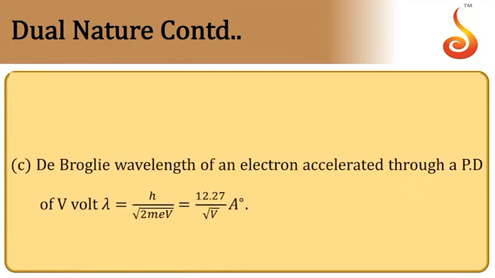Next, de Broglie wavelength of an electron accelerated through a potential difference of V volt is given by h divided by root of 2meV. See, e into V will give you kinetic energy. Charge into potential difference will give you kinetic energy. Now h, mass of electron, e charge on electron, all these things are universal constants. Substituting those values, keeping V as it is, we will get this equation: 12.27 divided by root V angstrom.